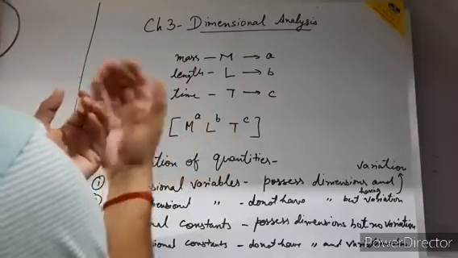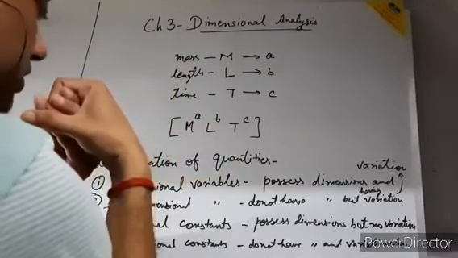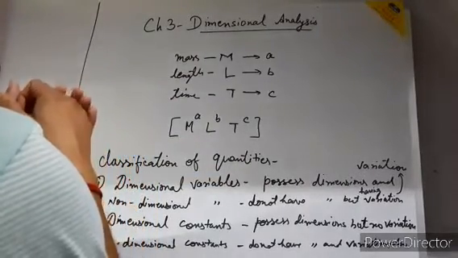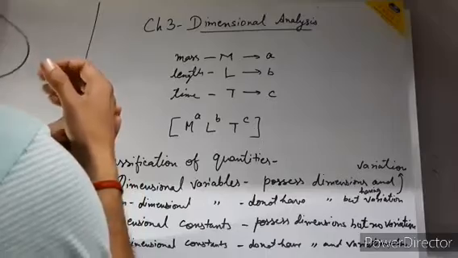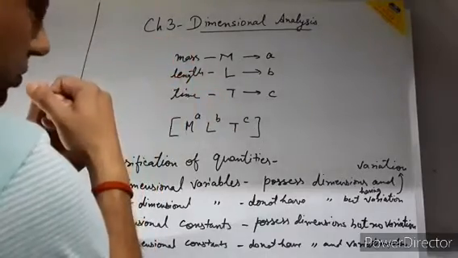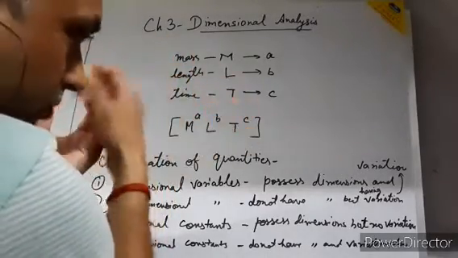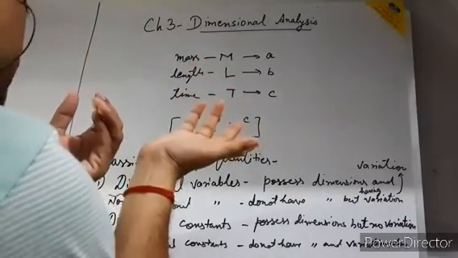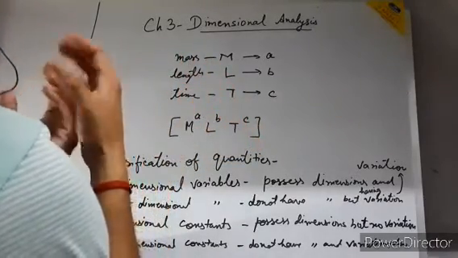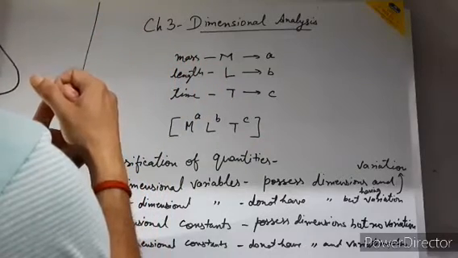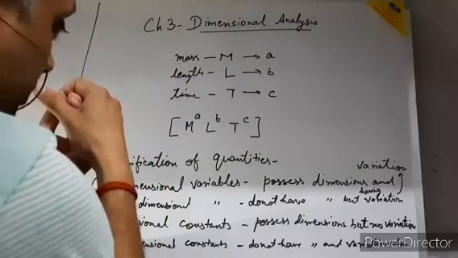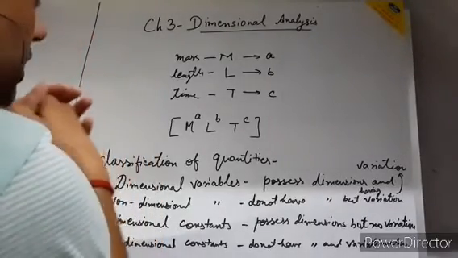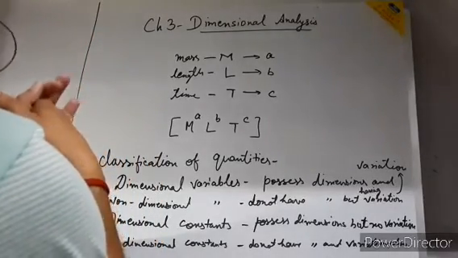The fourth point is non-dimensional constant. They do not have dimensions and they do not have variations, like any pure number. I have given the example of pi. There is no dimension of pi, and the value is always constant. Joule's constant is another. So these 1-2 examples you can give in the classification of quantities.